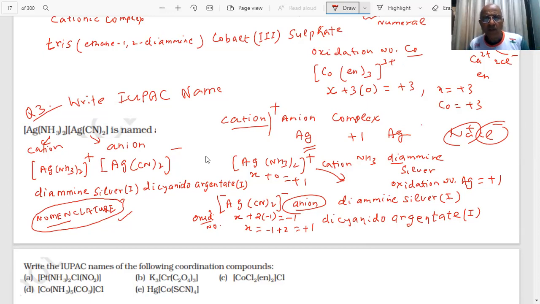And then we will take another class at 9 p.m. There we will talk of isomerism, isomers in coordination compounds, student. And a question will be there in the paper, because this topic has got isomers.